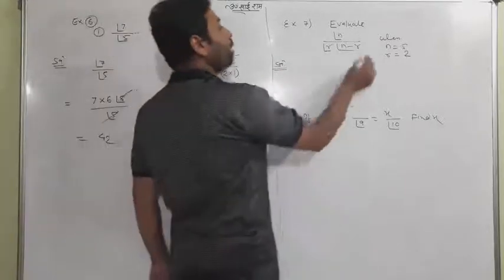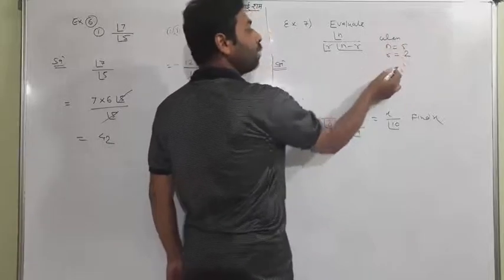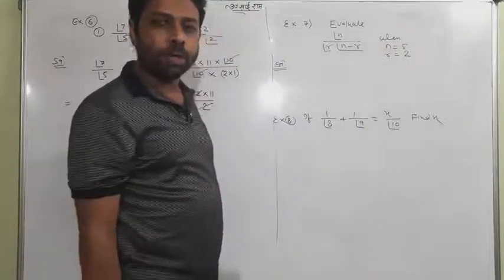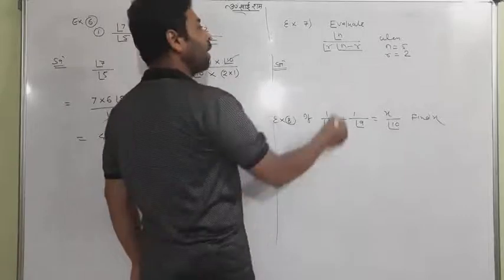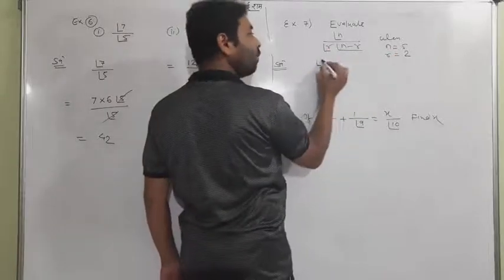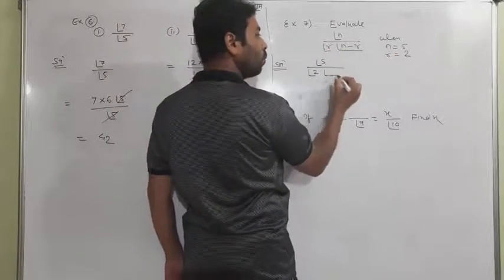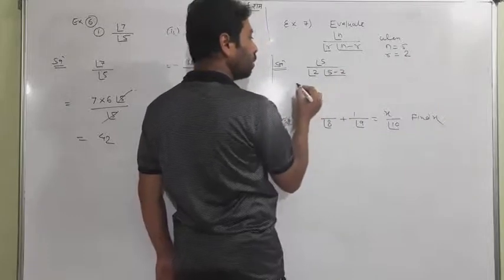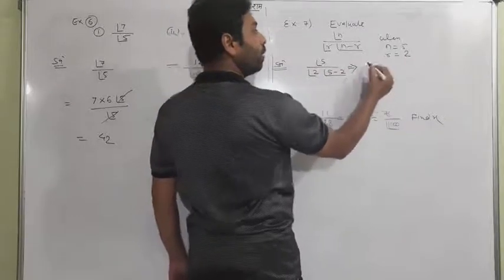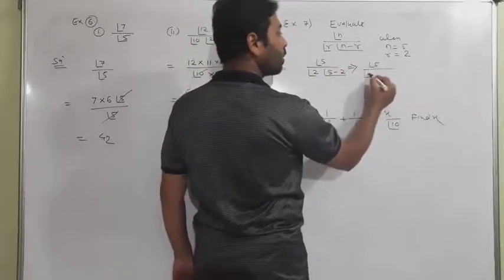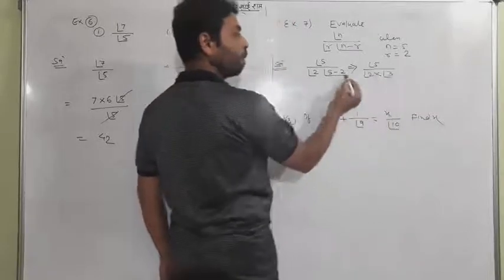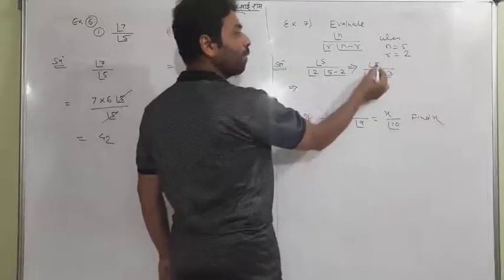Now look at this. When n equals 5 and r equals 2, we are given two values, so we can directly put them here and get an answer. Like n equals 5, we have 5 upon, r equals 2, this is 5 minus 2. What is the answer? Now I'm writing here only. This is 5 upon 2, and this is a 3. Open 5.